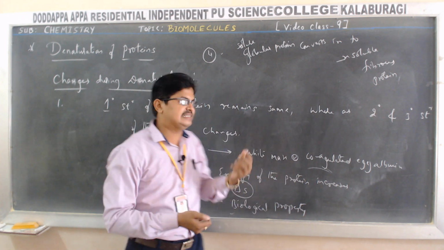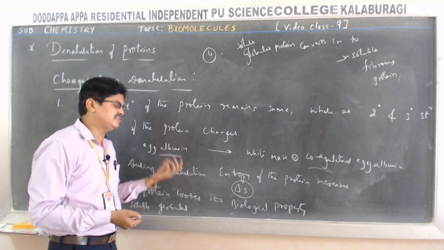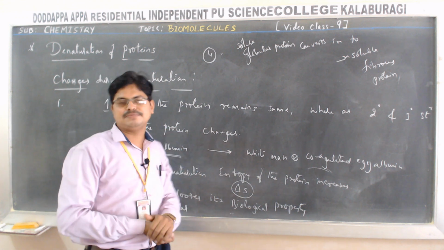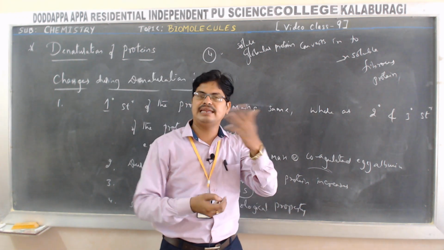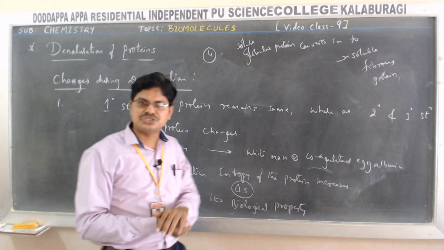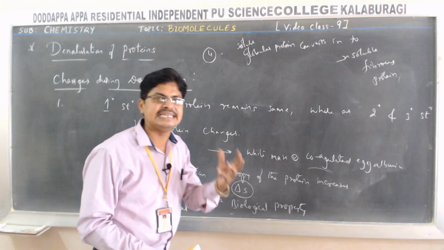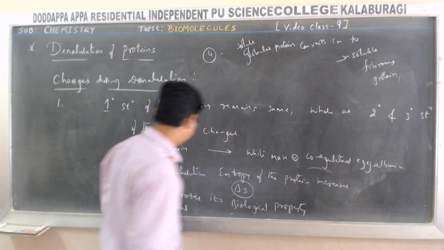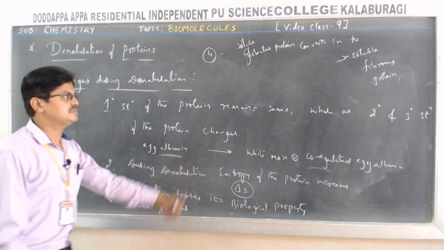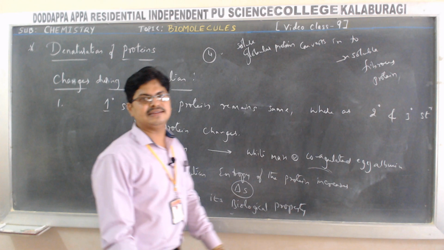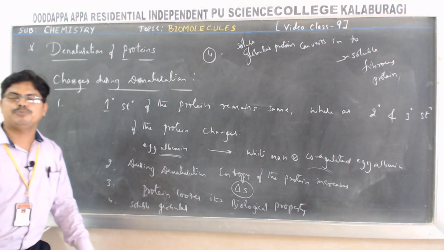But once it is denatured, it loses that property. It cannot give rise to life. It cannot give a chick in future, once the protein, that is egg albumin, is denatured. That's what it loses, its biological property. So friends, this is what we have regarding the denaturation of proteins.